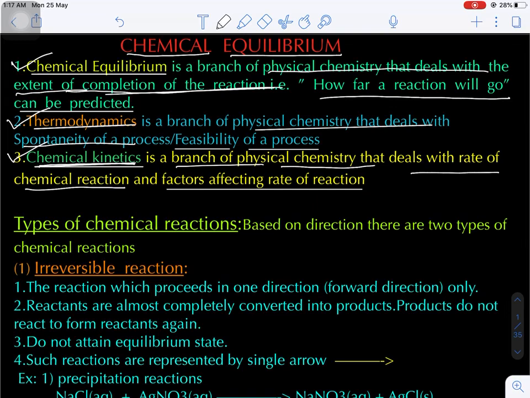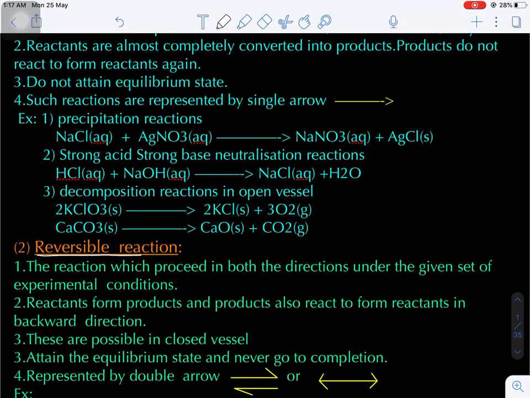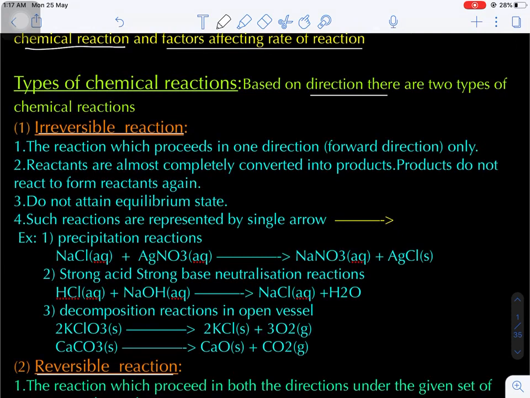Now according to the direction, there are two types of chemical reactions. Number one, irreversible, and number two, reversible reactions. Now in an irreversible reaction, the reaction occurs in only one direction, that is the forward direction, in which reactants are completely consumed and converted into products.